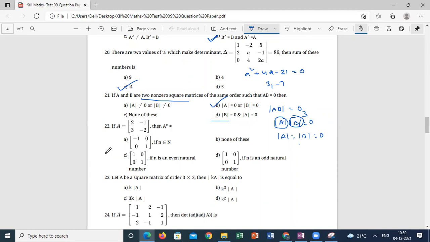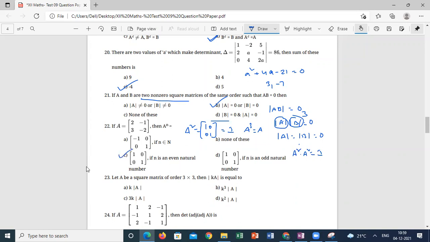Now, A power n. If I'm taking A square, I will get the matrix 1001, which is I. A cube will become A. If I'm multiplying A square into A square, which is I again. So the option is C.